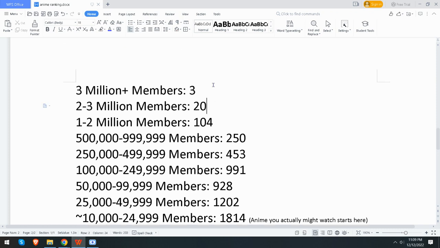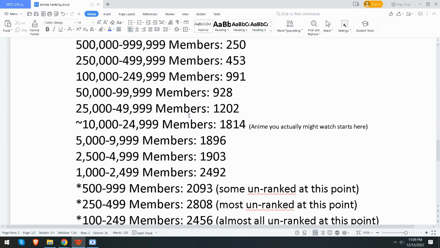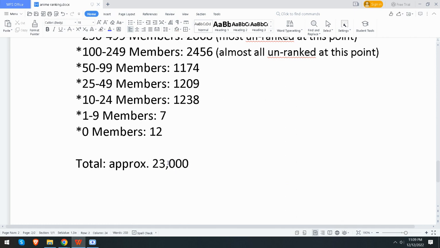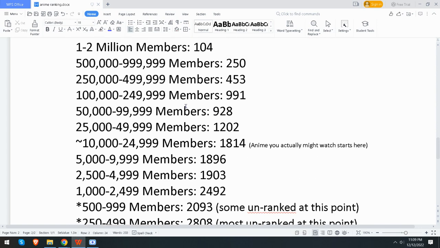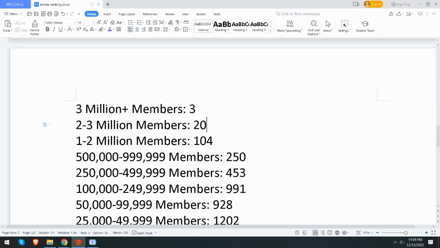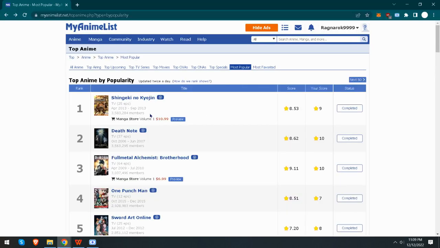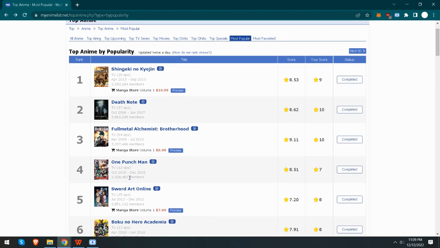That's what this very last slide is. The very last page is the number of members. There's about 23,000 here total. It's about the same, everything, unranked anime, everything. There are three anime with over 3 million. In fact, those are Attack on Titan, Death Note, Full Metal Alchemist. One Punch Man is getting very close.